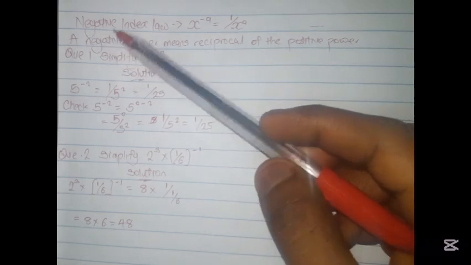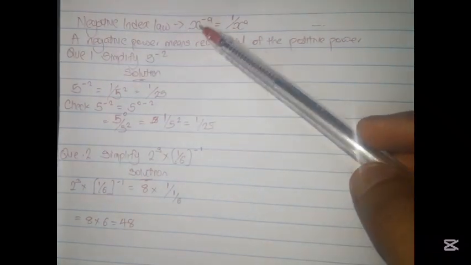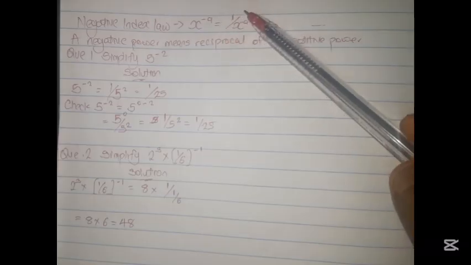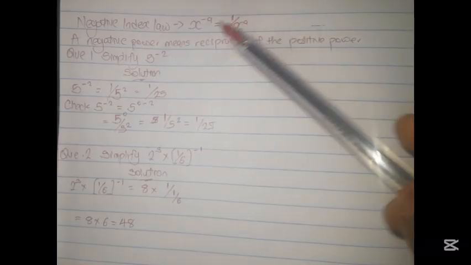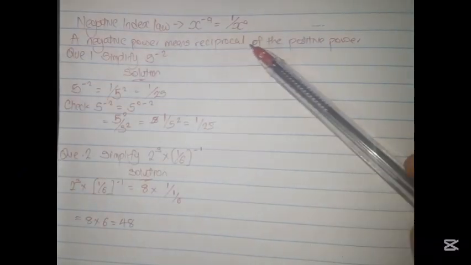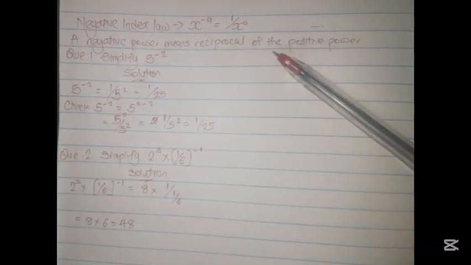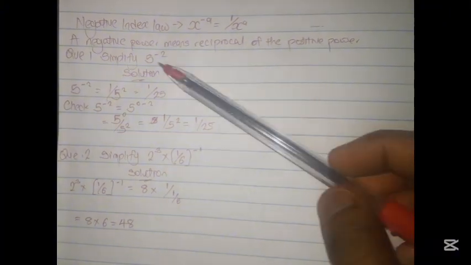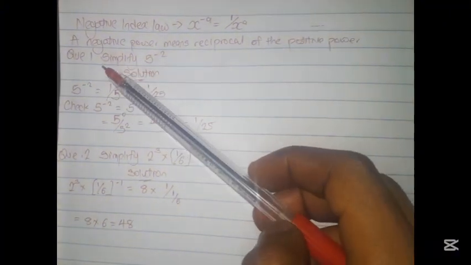We'll be looking at the negative index law, which is x raised to the power minus a is equal to 1 over x raised to the power a, which states that a negative power means the reciprocal of the positive power. Reciprocal simply means flipping or switching. Do you get? So our first question here is